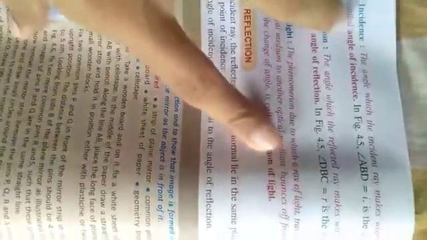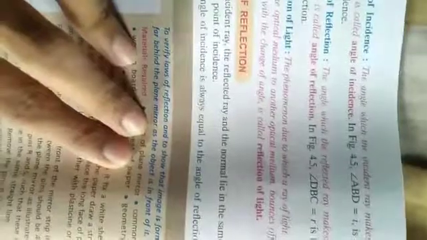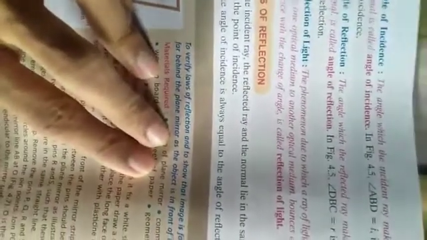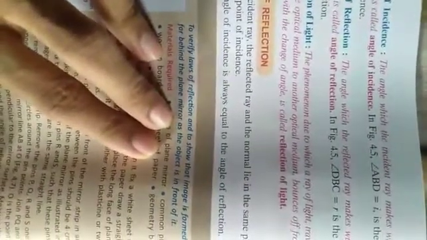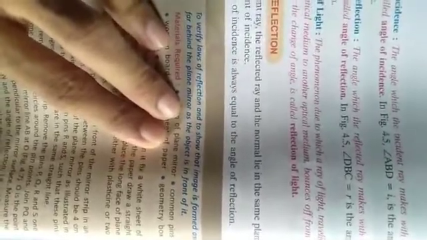Now angle of incidence. The angle which the incident ray makes with the normal is called the angle of incidence. From this figure, the angle ABD is the angle of incidence. It is denoted by I. And what is the angle of reflection? The angle which the reflected ray makes with the normal is called the angle of reflection.